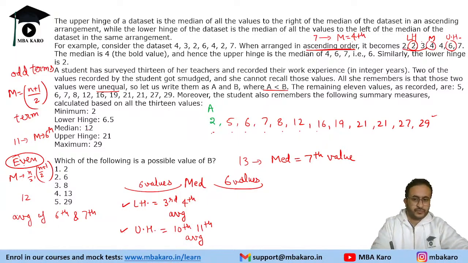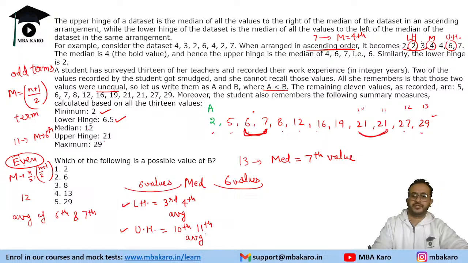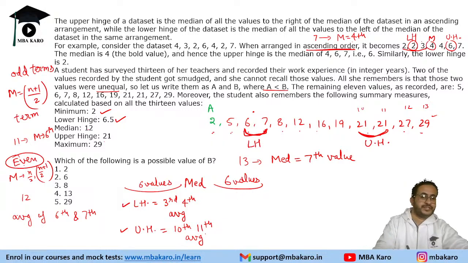Okay, so 1 2 3 4, it is fitting, isn't it? So this is the lower hinge. Upper hinge is 21. So 1 2 3, this is the 10th and 11th value, 13th, 12th, 11 and 10. So their average is 21. So this is the lower hinge and upper hinge. Okay, so these are done. So these values are fitting.